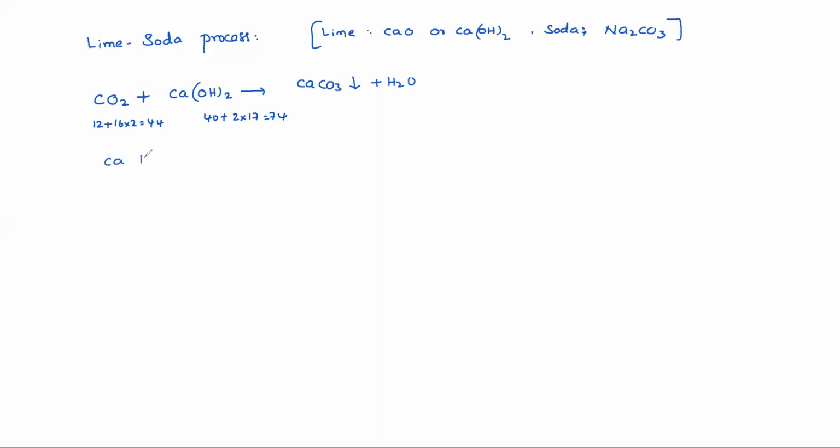Similarly, Ca(HCO3)2, calcium bicarbonate, reacts with lime. Ca(OH)2 gives rise to 2 CaCO3, which gets precipitated, plus H2O. So calcium bicarbonate needs lime. If you see magnesium bicarbonate, it reacts with lime.